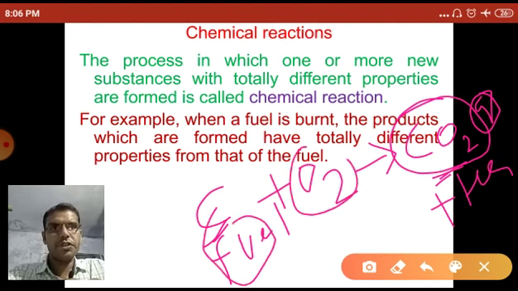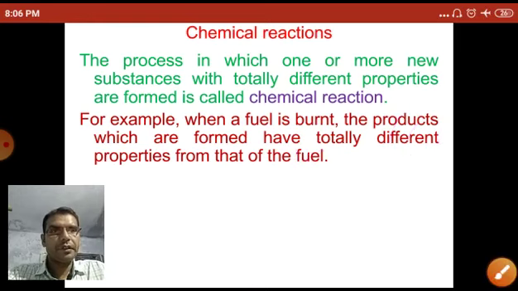And oxygen supports life. Most living animals and plants respire by using oxygen and obtain their energy. But CO2 never supports respiration, never supports the life of animals. So a chemically different substance is formed during this reaction. So this is a type of chemical reaction.